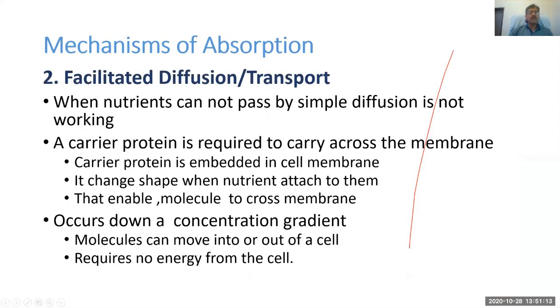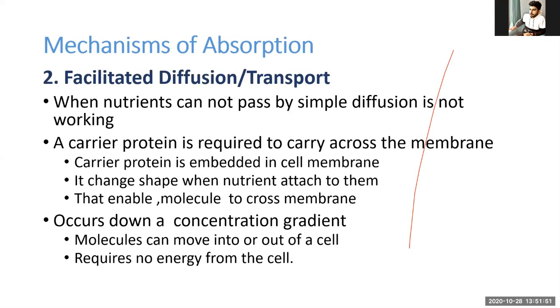Then comes facilitated diffusion. Facilitated diffusion is there when nutrients cannot pass by simple diffusion. When simple diffusion is not working, a carrier protein is required to cross the cell membrane. That carrier protein is usually embedded in the cell membrane and it changes its shape when the nutrient attaches to it. So that enables the molecule to cross the membrane. This type of diffusion is usually down a concentration gradient, and molecules can move into or out of the cell through this facilitated diffusion.